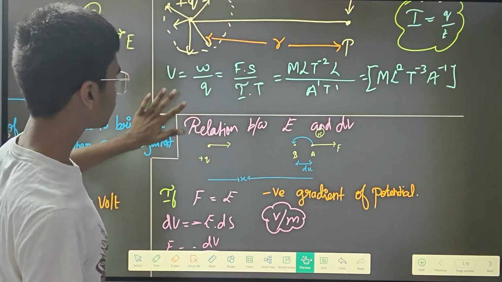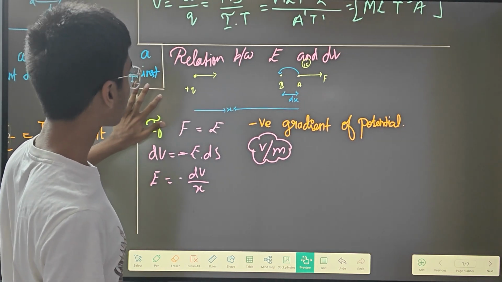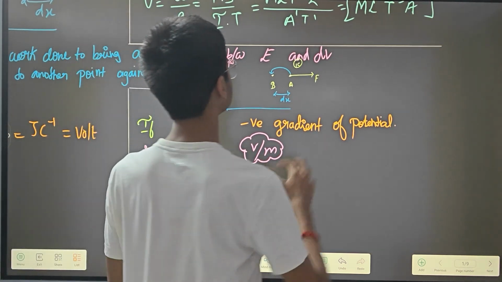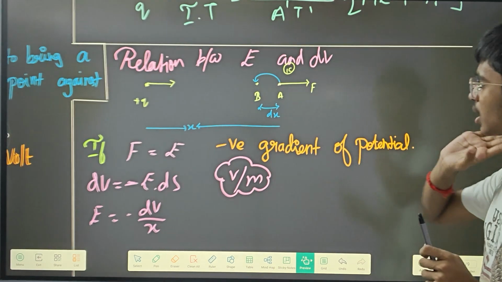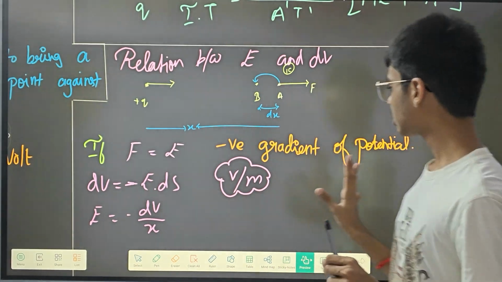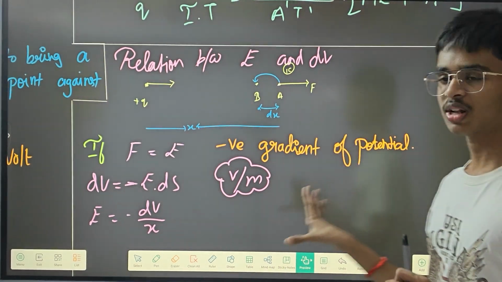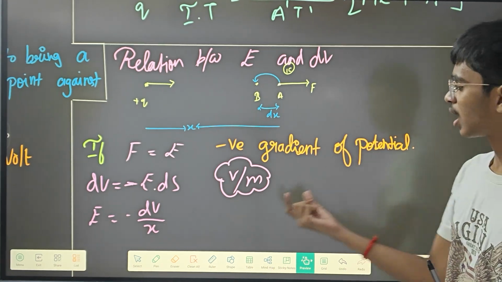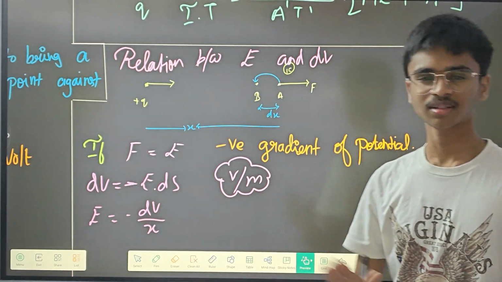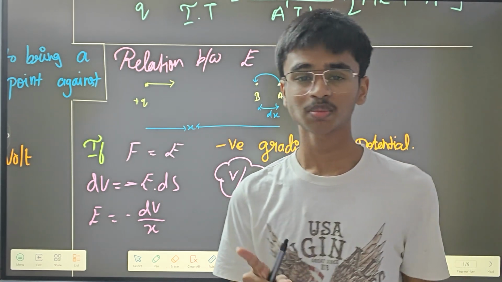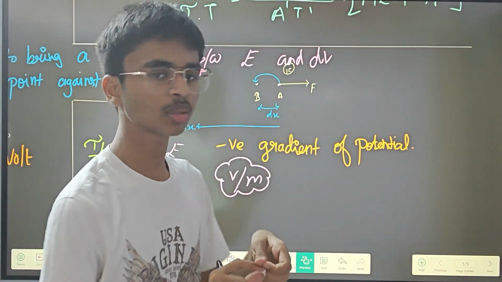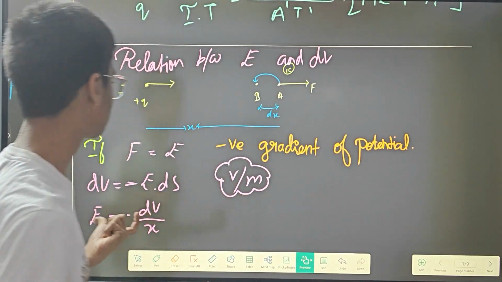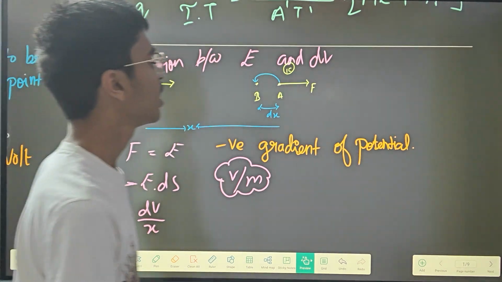Then the relation between electric field and the potential. What is the relation actually? I will tell you this relation, but first the important thing: you need not remember this relation. You have to remember the formula for electric field and the formula for potential. Then automatically this relation will come to your mind.